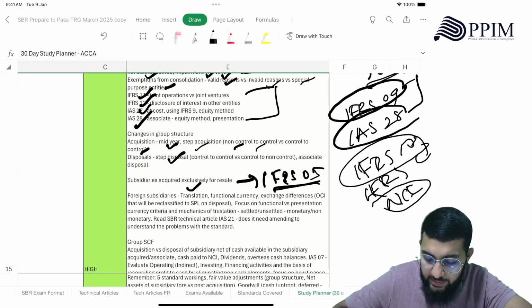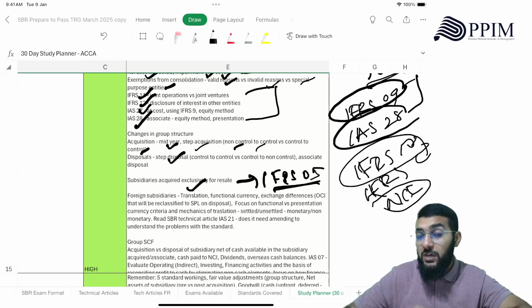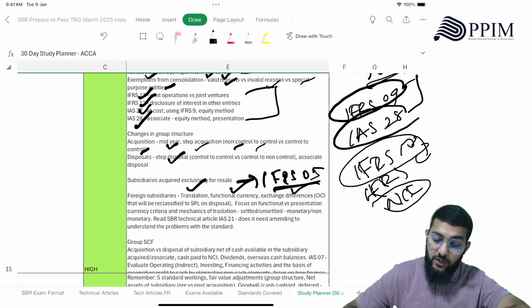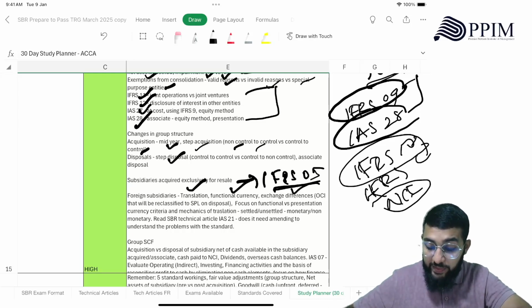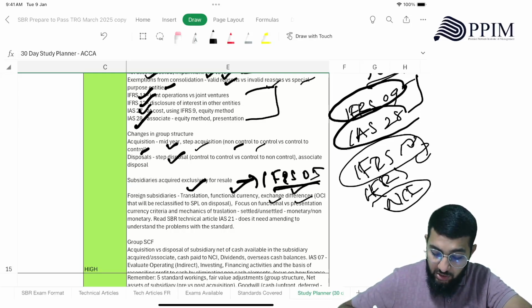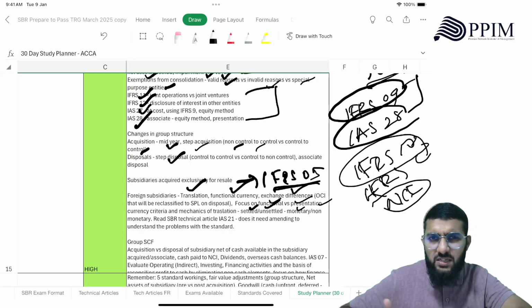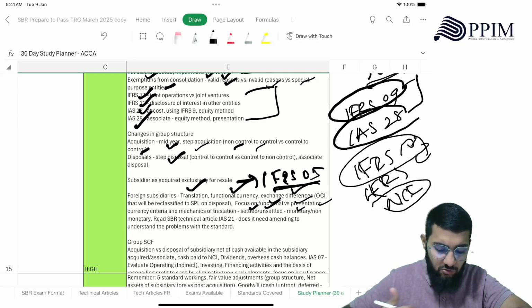Then there are foreign subsidiaries. How would you be translating those as per IAS 21 in terms of consolidation? Functional currency, exchange differences, OCI that will be reclassified to SPL on disposal. How should that be dealt with? Then functional versus presentation currency criteria, and the mechanics of translation, for example, settled versus unsettled, monetary versus non-monetary. So these are the areas that we've even touched upon in FR, so you should know this.